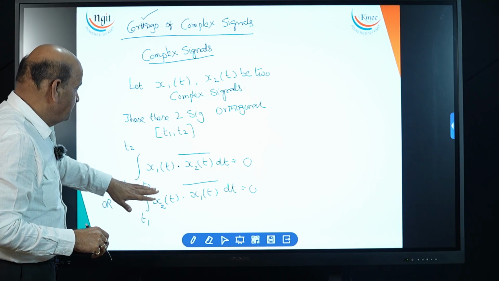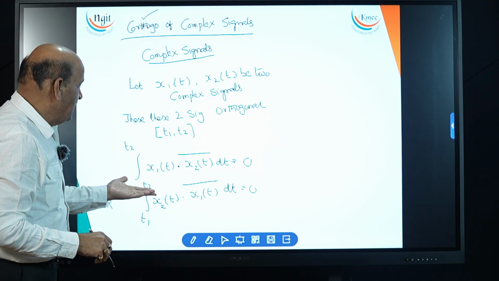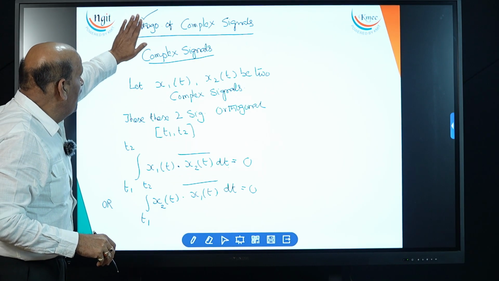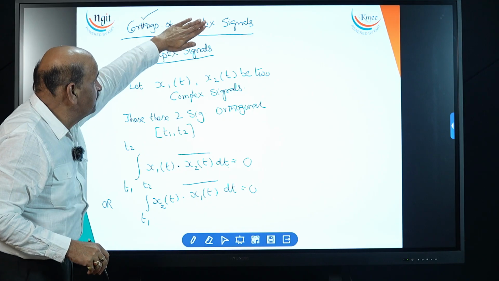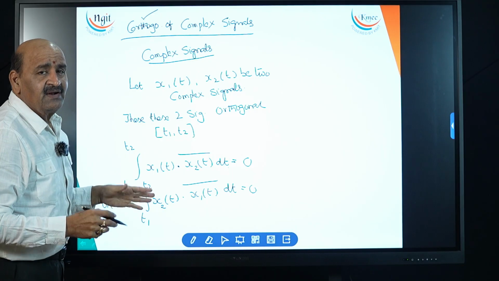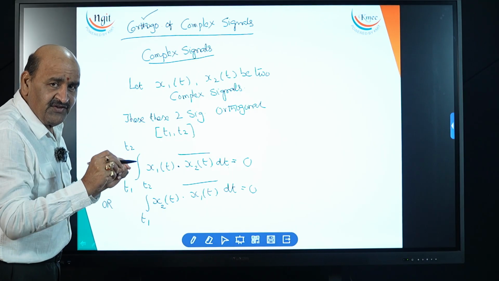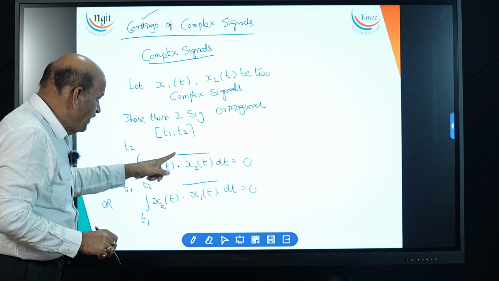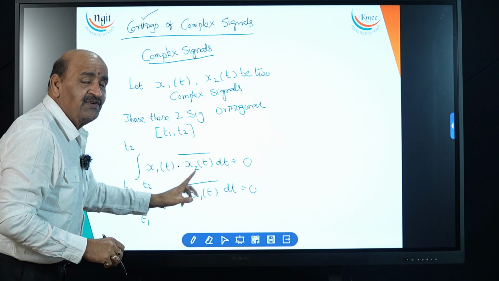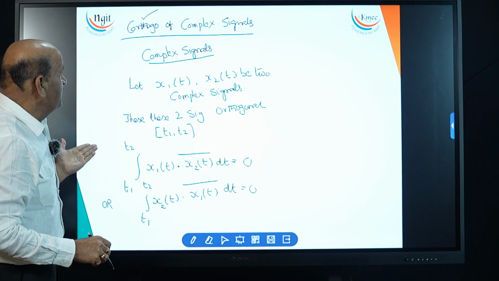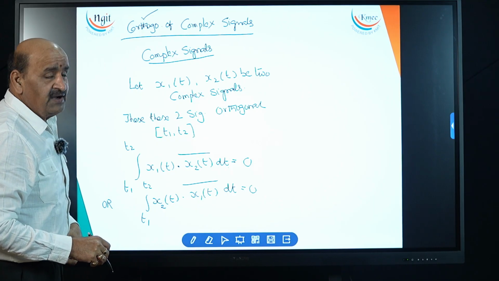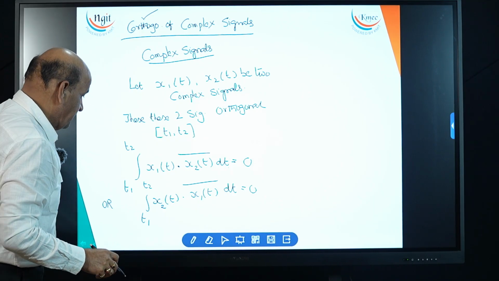Same principle. Two signals are said to be orthogonal. If you conjugate, you remove the conjugate, then you have to remove the word complex. If you put the bar, you have to keep the word complex. That is the only difference, only the bar. But take first signal, complex conjugate of second signal. Take second signal, complex conjugate of first signal. That is the difference. This is the orthogonality of complex signals. This is the principle.